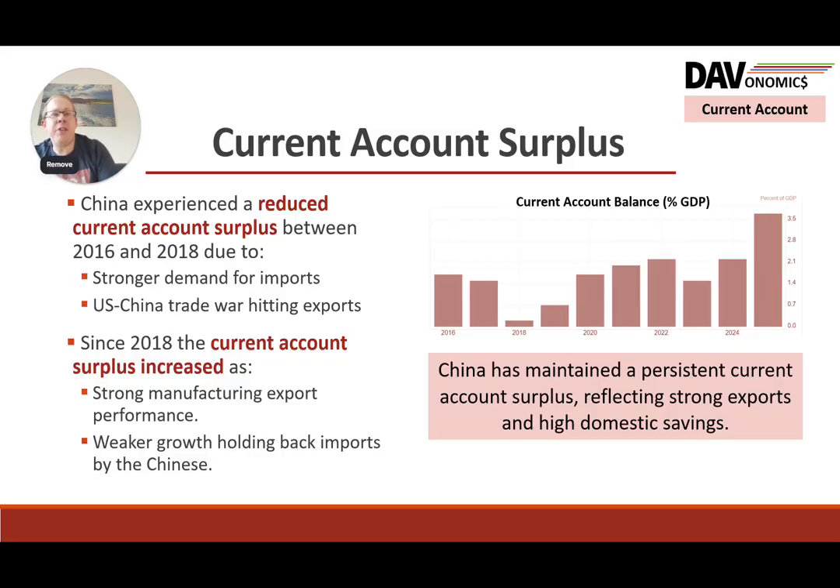Now, it did reduce from 2016 to 2018, with stronger demand for imports and issues with the first US-China trade war, Trump hitting exports significantly. But as we've seen, we've re-established a growing current account surplus, strong manufacturing performance, and that weak growth, that slowing growth to like 5%, meaning that savings are quite high, but also incomes aren't rising enough maybe to really power the imports to reduce the current account balance.